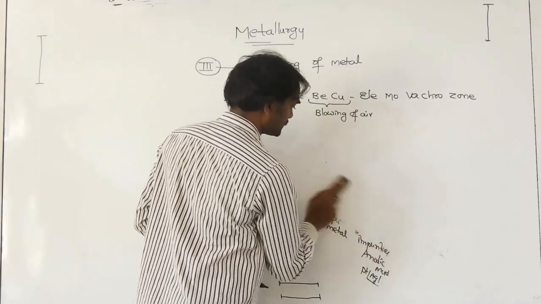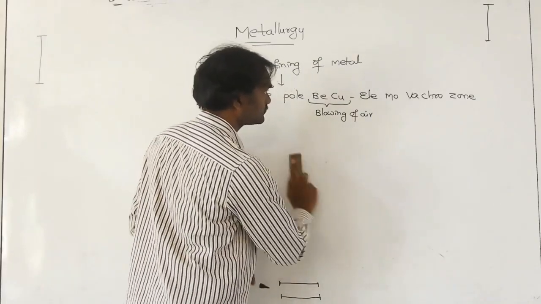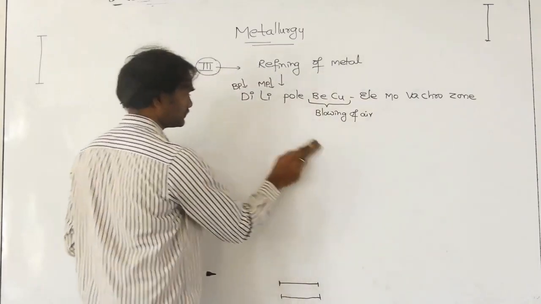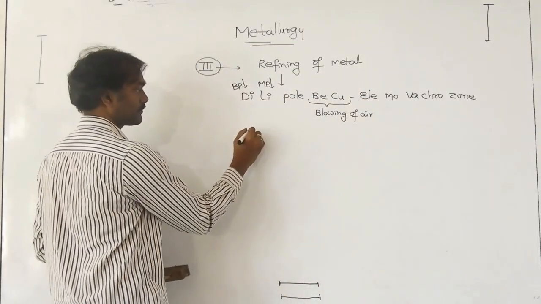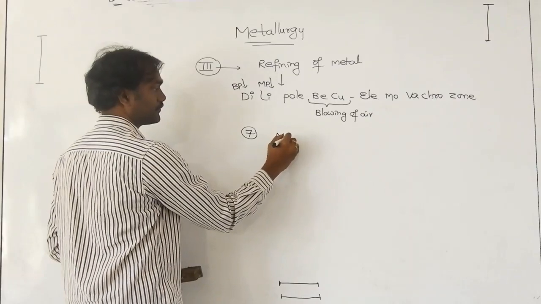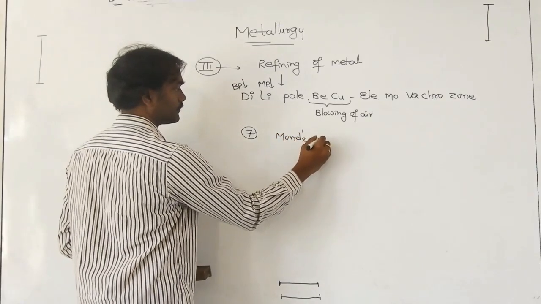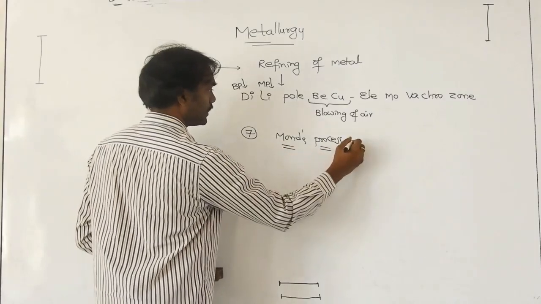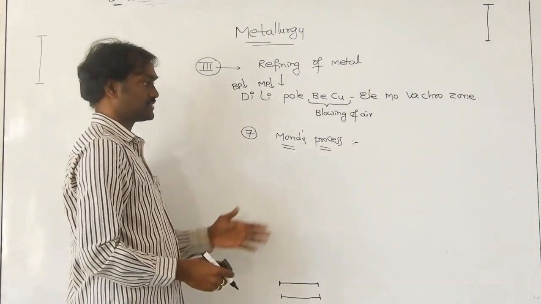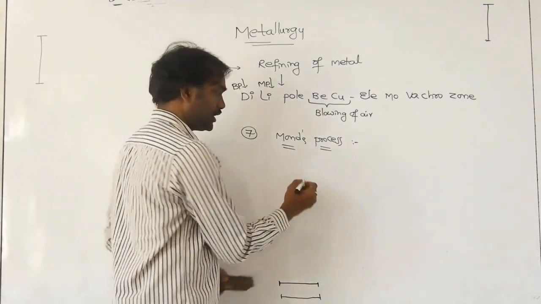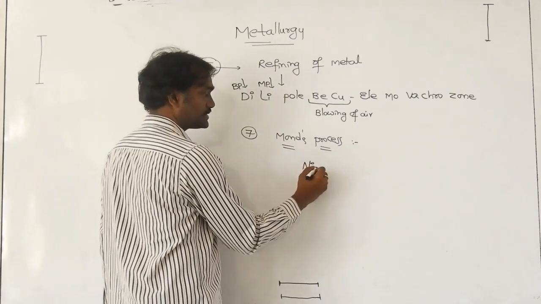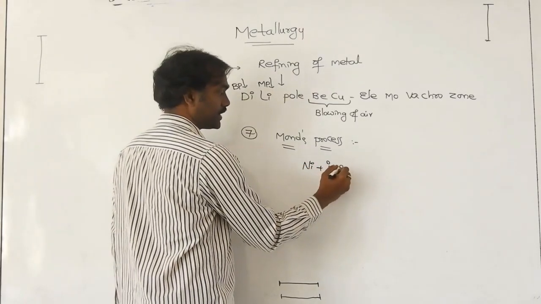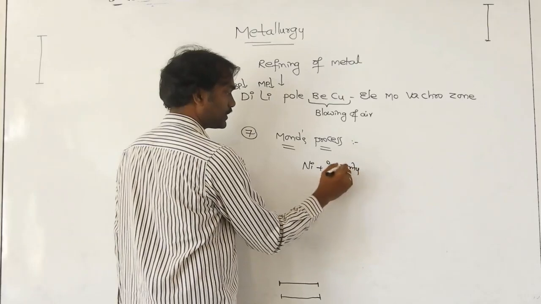Next, Mond's process. In this process we are purifying nickel. Nickel is combined with impurity.